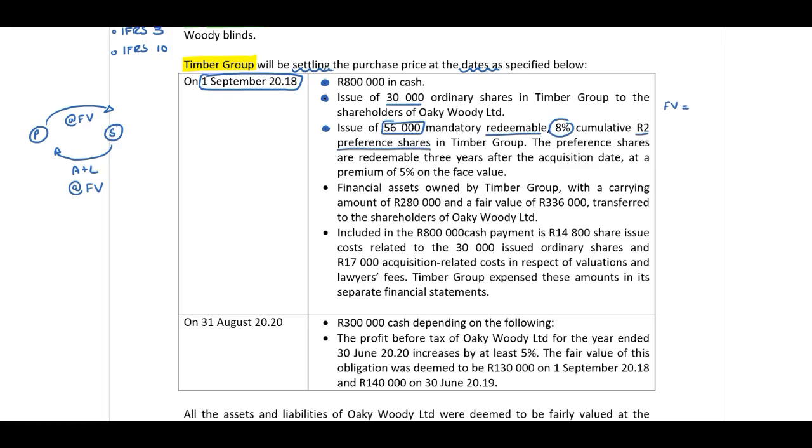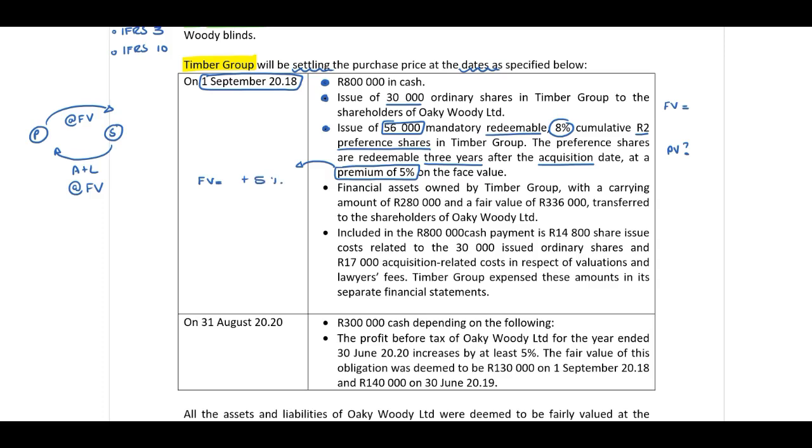The preference shares are redeemable 3 years after acquisition date at a premium of 5% on the face value. Therefore, we need to determine what is the present value of these shares. Now remember, the premium, if they indicate to us premium, the future value will increase with a 5%.